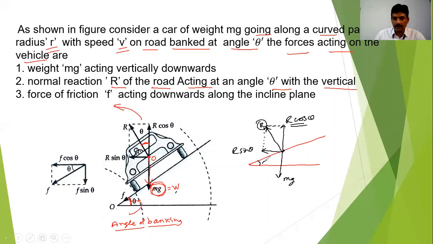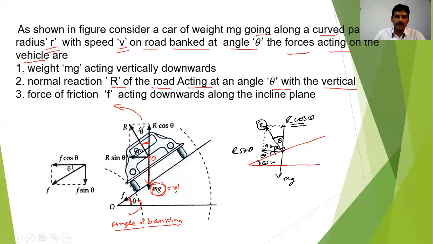So this angle is theta. So ultimately this angle will be theta, alternate interior angle. This one is 90 degrees, so this will be 90 minus theta. Again, this is 90, so I can say that this angle is theta, and this will be 90 minus theta. So this angle theta will be equal to this angle theta. Got it? I think all of you understood this now from this figure.